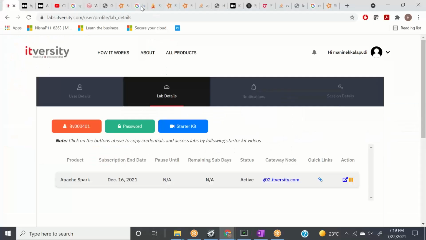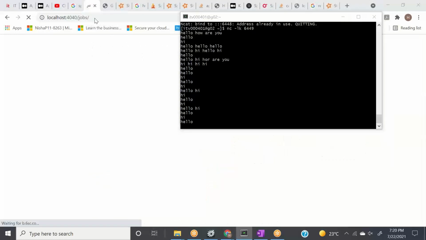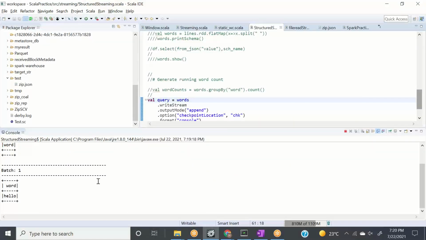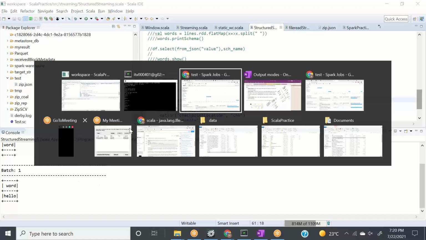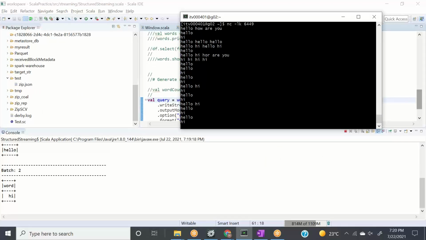Let's see why it's not working. Localhost. Okay, so it worked, right? It is taking time, but since it is working, I do not need to go there. Now, if I give hi again, see what it is doing, it's only giving me the new rows which are new to the batch. If I give hi, hi, hi, it will just give me that. If I give hello again, it won't even care what is there previously. See, this is how append will work.